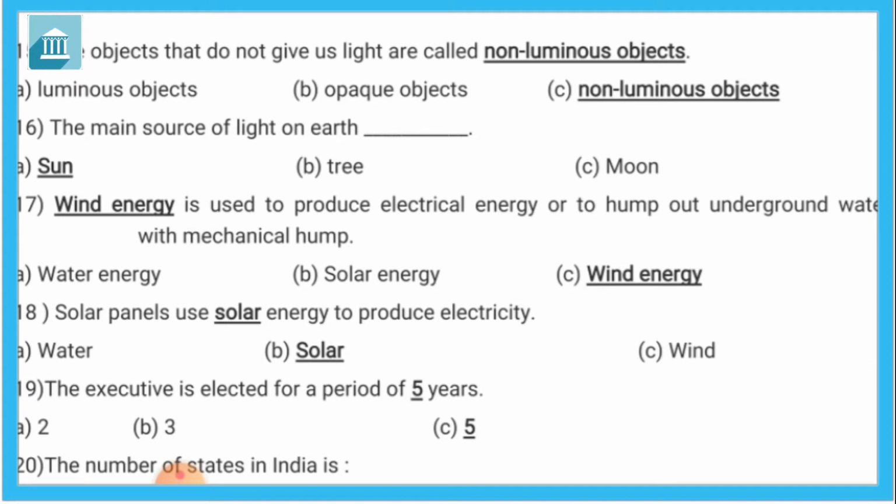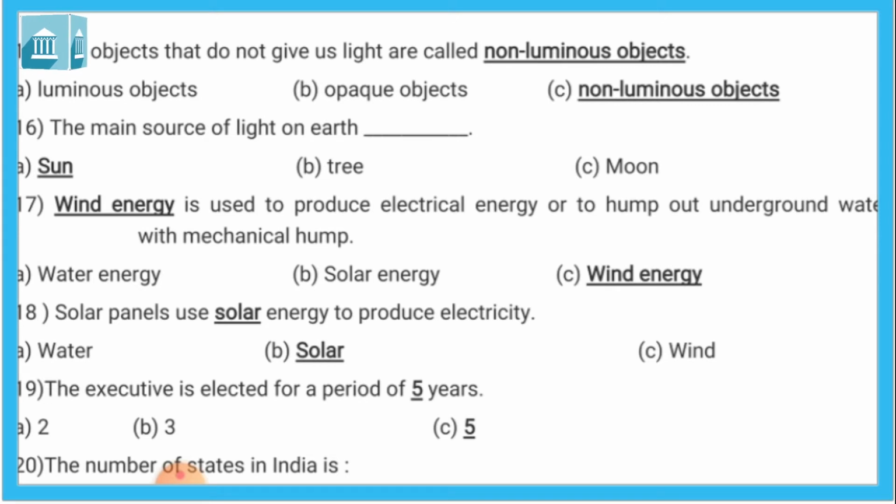17. Dash energy is used to produce electrical energy or to pump out underground water with a mechanical pump. A, water energy, B, solar energy, and C, wind energy. So the answer is wind energy. Wind energy is used to produce electrical energy or to pump out underground water with the mechanical pump.